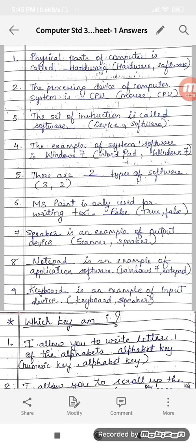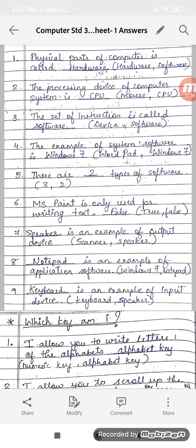Next, dash is an example of output device, scanner or speaker? Answer will be speaker. Why? Because scanner is an input device. We put information inside the computer using the scanner.